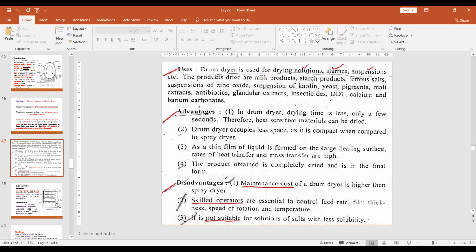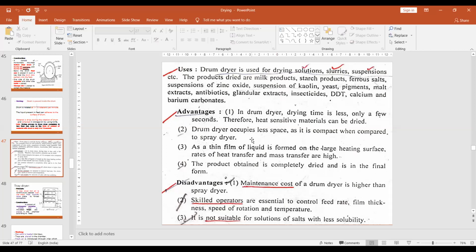These are the different advantages of the drum dryer. Drying time is very short because one rotation can dry the material. Only a few seconds are required to dry the material. Therefore, heat sensitive material can be dried, because the time of contact is very short. Within that time the product does not decompose. That's why heat sensitive material can also be used for this drying purpose.